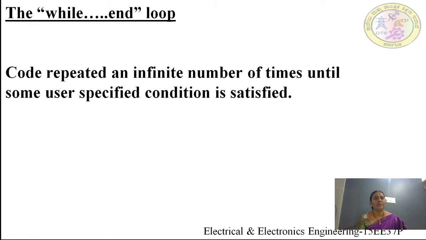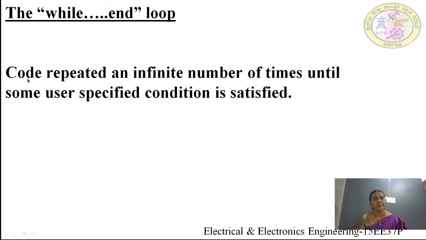Next, while loop. Code is repeated an indefinite number of times until some user specified condition is satisfied. This is the condition of the while loop.